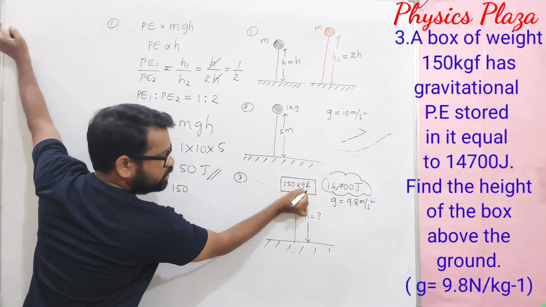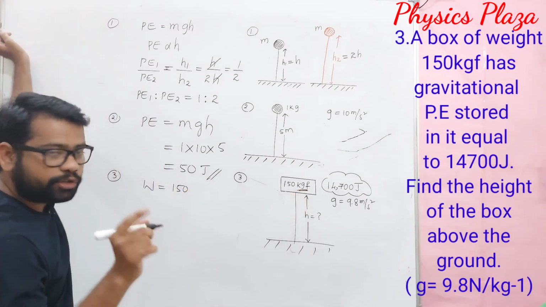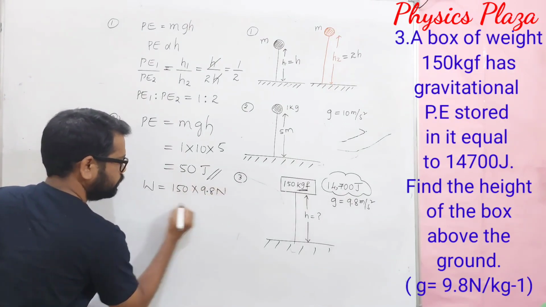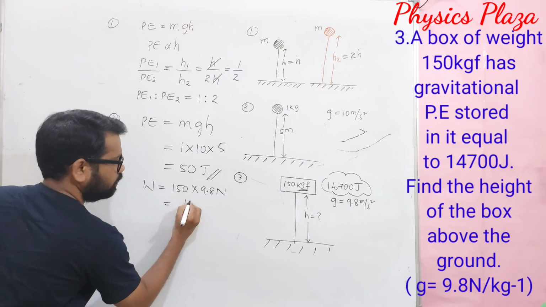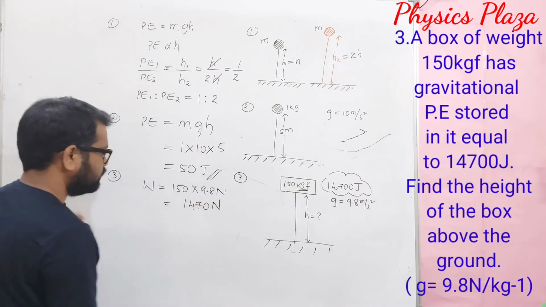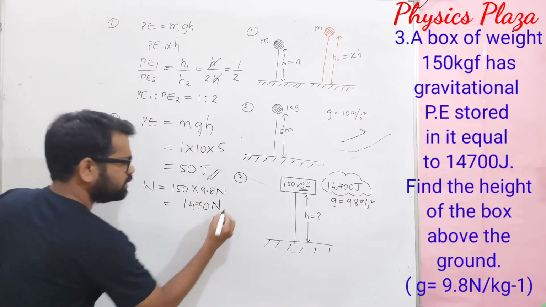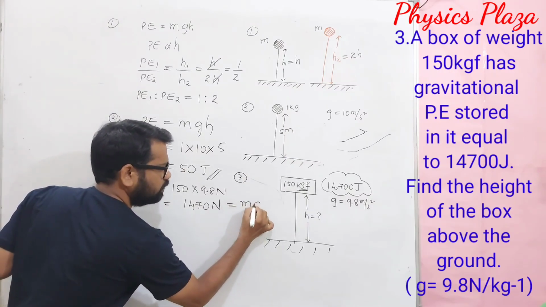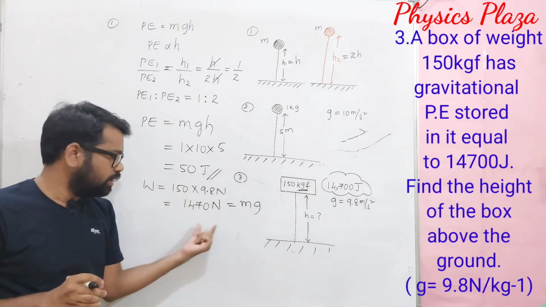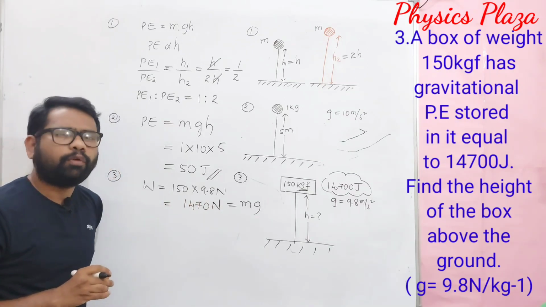So 1 kgf is 9.8 newtons, so we get 1470 newtons. Here W is nothing but mg. Of course, W is equal to mg. We can say mg is 1470.